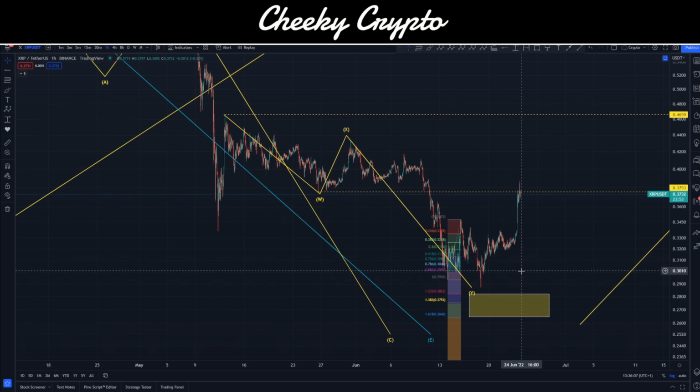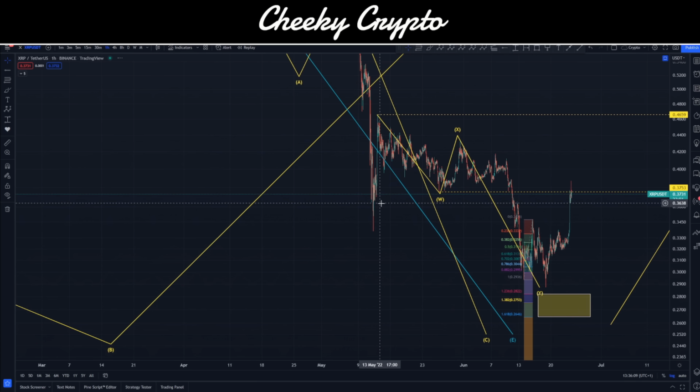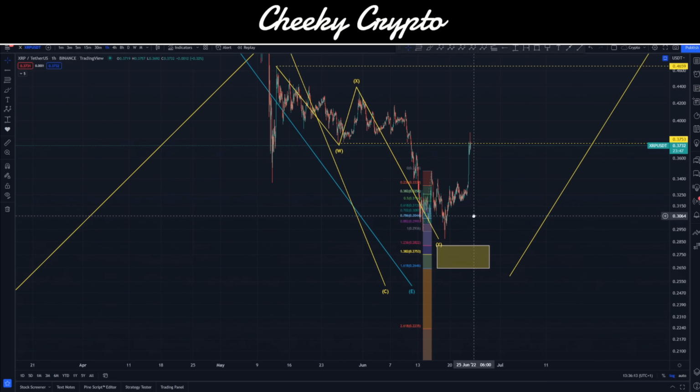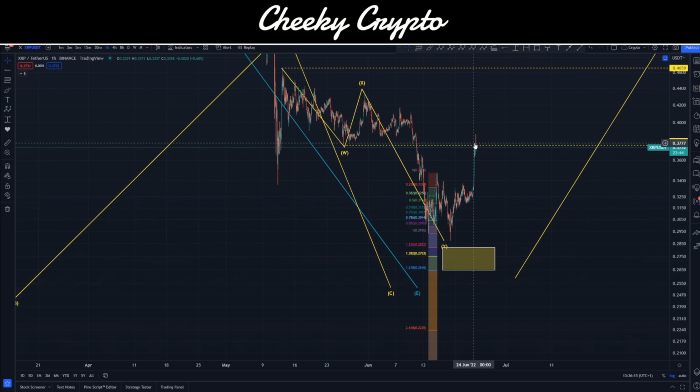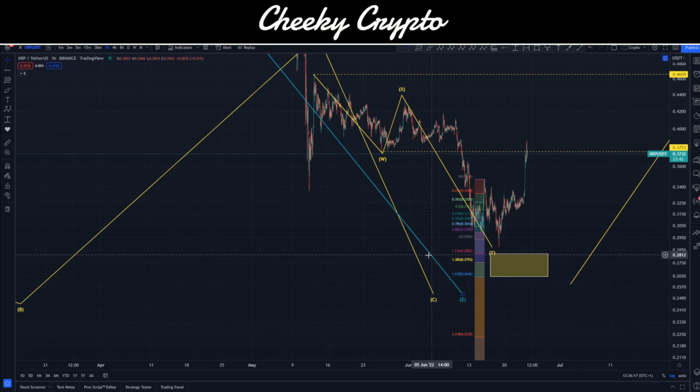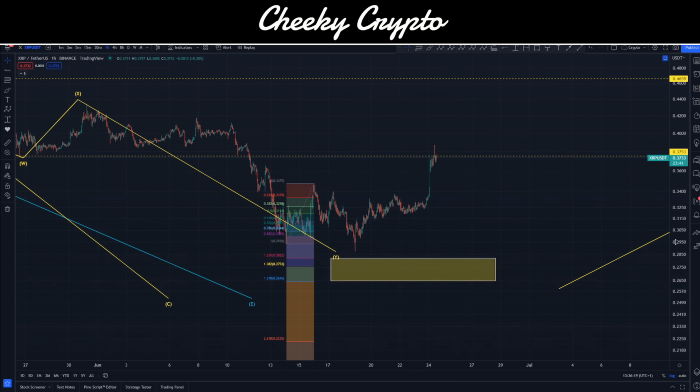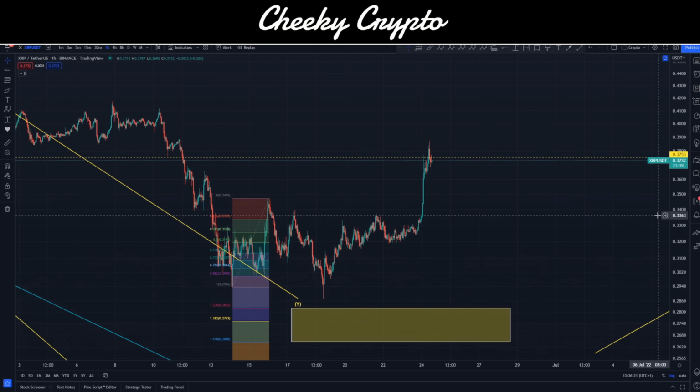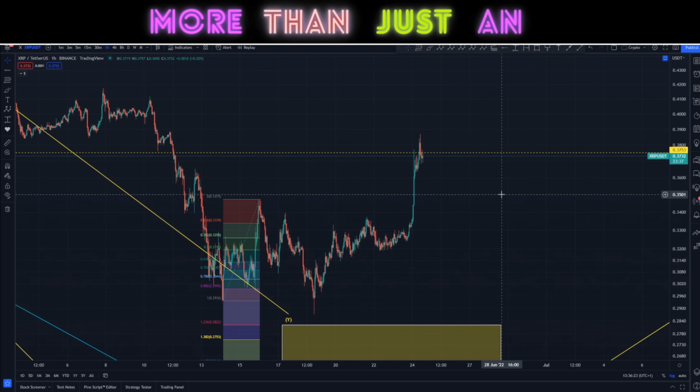Okay, so why is this important? Well, this is important because this could be a part of our finishing corrective move. And this bounce to the upside here is also currently 3 waves. Now it can push a little bit higher and it could turn into a 5-wave structure, and if it does, then that would be a zigzag and all of that kind of stuff.